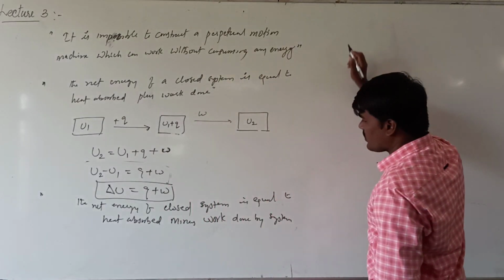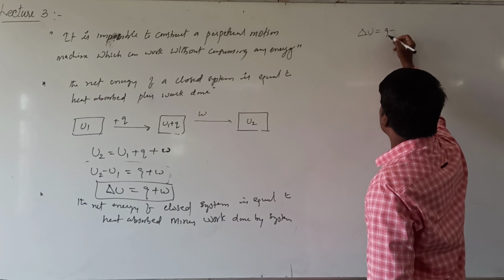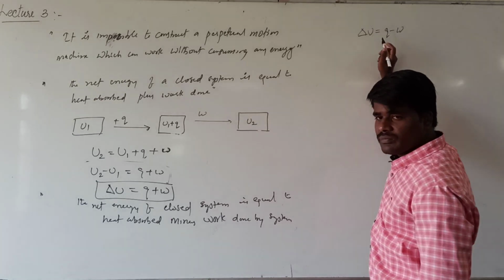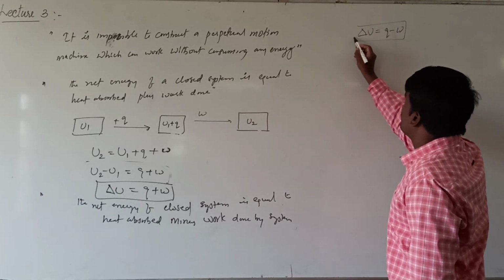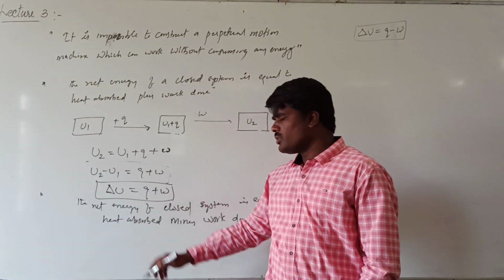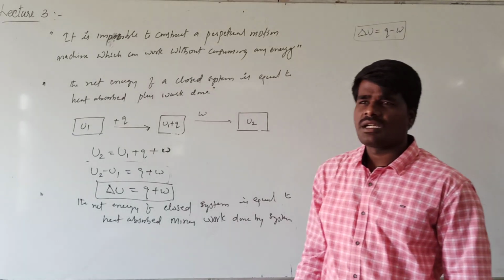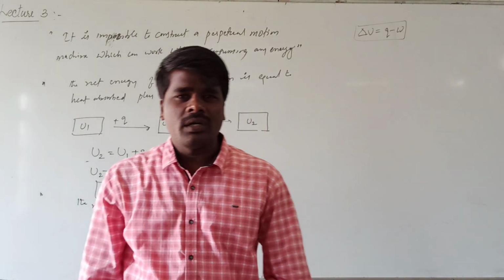Either from this statement we can write, delta U will be equal to Q minus W. Okay, either delta U will be equal to Q plus W or delta U will be equal to Q minus W. These are the two mathematical forms of the first law of thermodynamics.